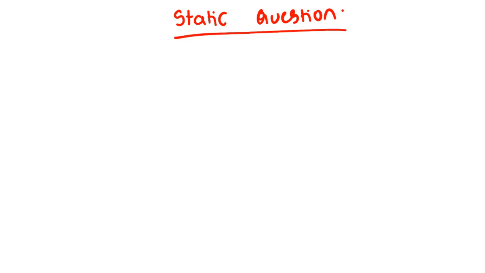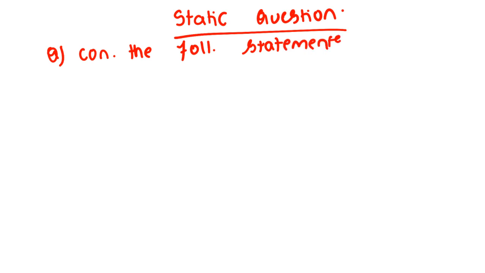Right? Now check the static question. Check the static question. See, consider the following statements. Today we can go for an economy question.